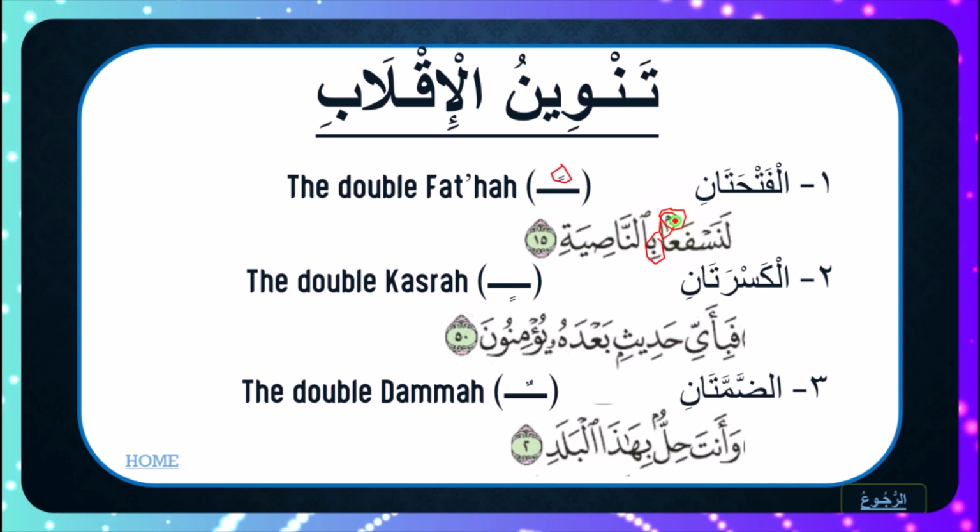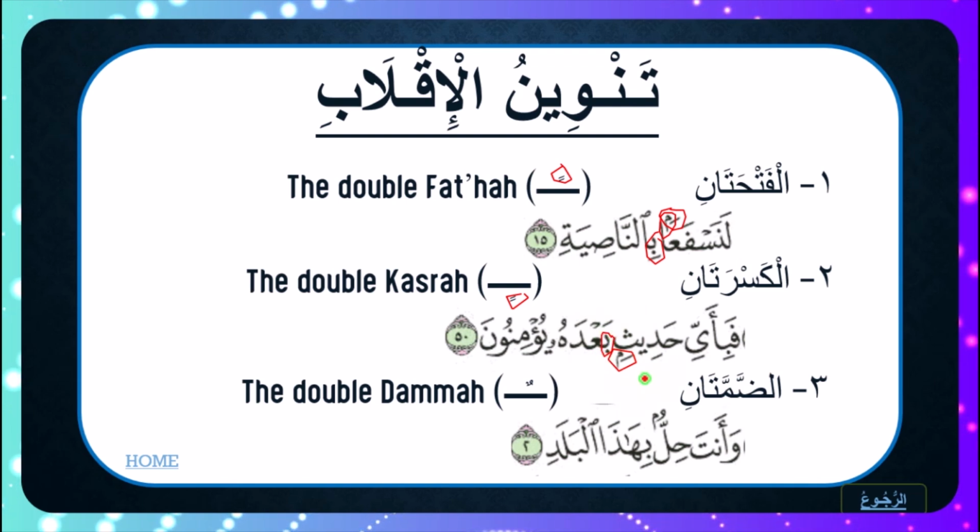So "lanasfa'an bin nasiyah." The same thing is applicable to your Kasratan. You have "fabi ayyi hadithin ba'dahu yu'minun." You can see that here, instead of having a double kasra, what you have is a meem in place of one of the kasra, just as a way of reminding you that here is an iqlab because of the ba that comes after it.